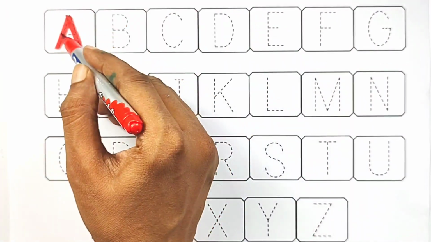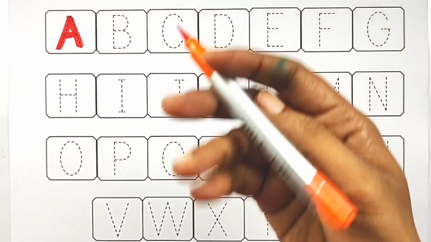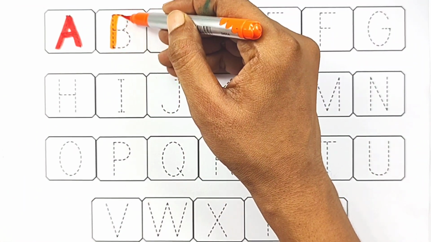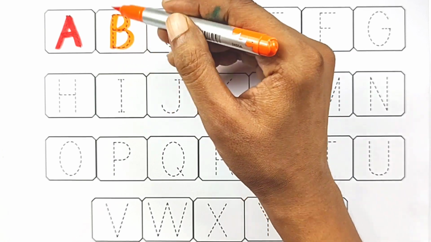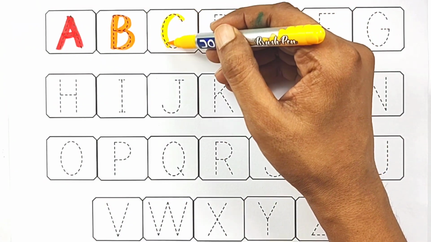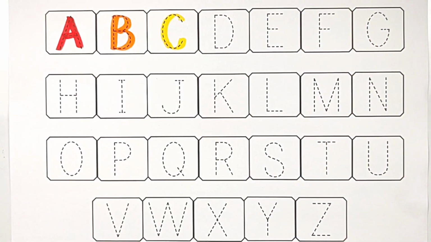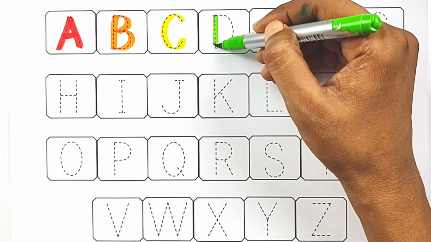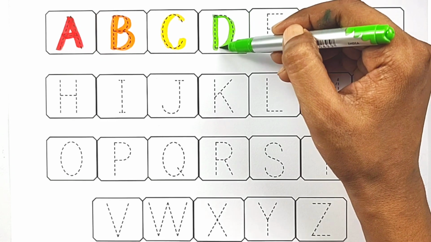Red, A for apple. Orange, B for bus. Yellow, C for cake. Green, D for drum.